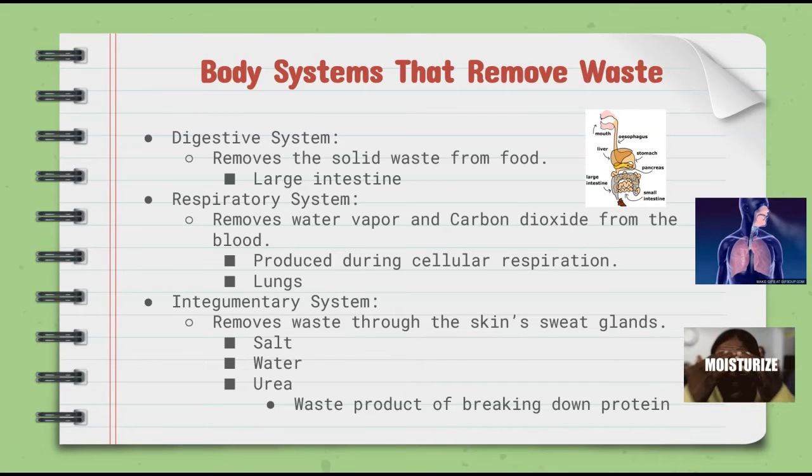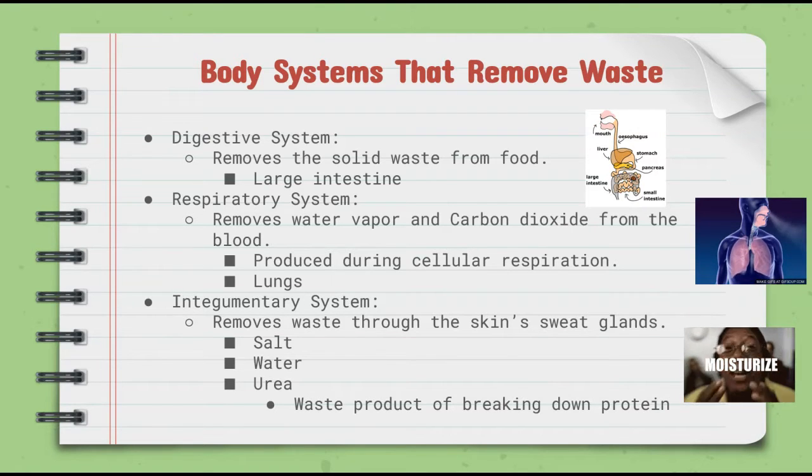The respiratory system actually removes water vapor and carbon dioxide from the blood. These two byproducts or waste products are created from the process of cellular respiration. Remember, cellular respiration is when glucose and oxygen then create energy, water, and carbon dioxide. This process of removing carbon dioxide and water vapor from your blood occurs in the lungs.